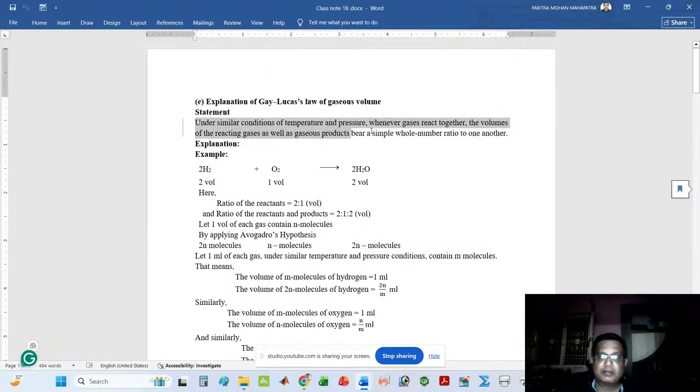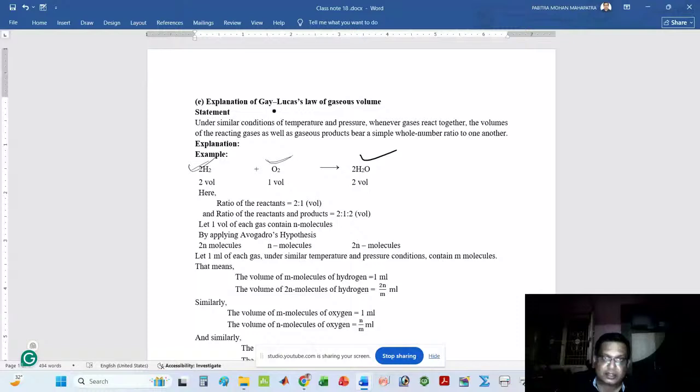What is the meaning? At first, I want to explain. Suppose I have taken two gases, that is hydrogen and oxygen gas. Hydrogen gas reacts with oxygen gas to form water molecules.